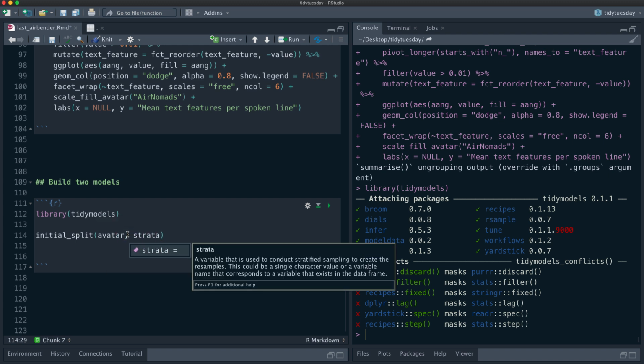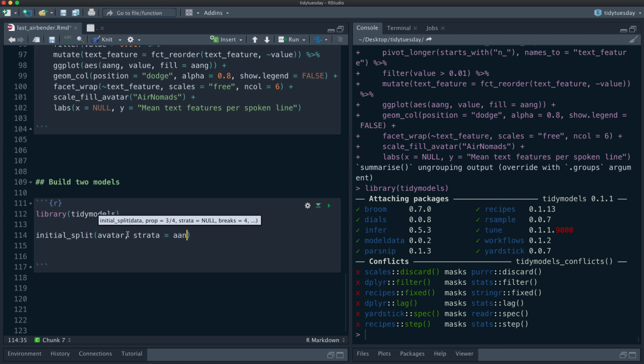We are going to do a stratified split so that the sampling happens in Aang and everyone else's lines. So let's call this avatar split.